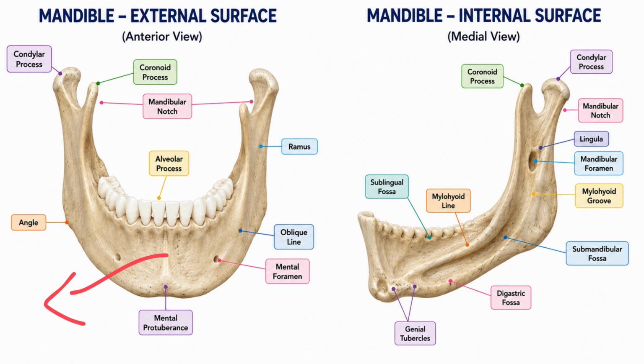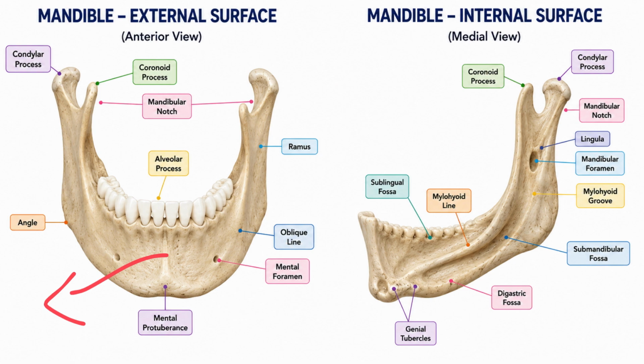Then the mental foramen. Mental foramen lies on the lateral aspect on each side of the mandible, exactly between the two premolars. It is a very important foramen through which nerves and vessels are transmitted.